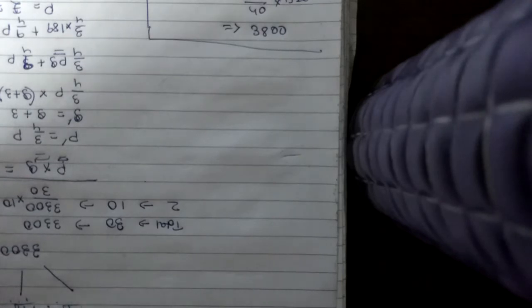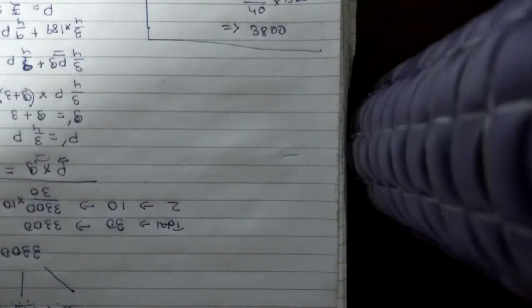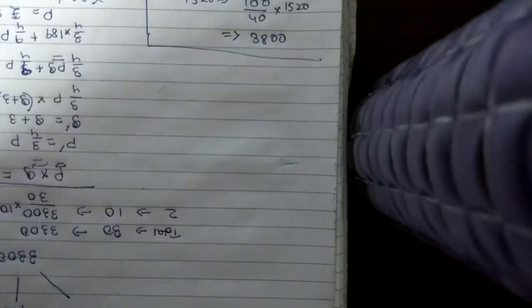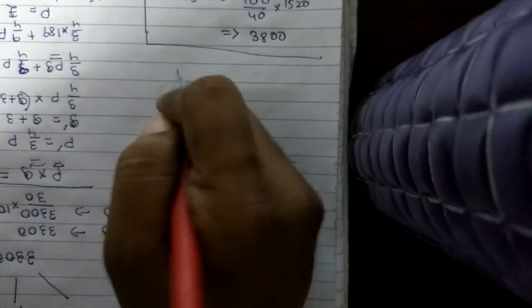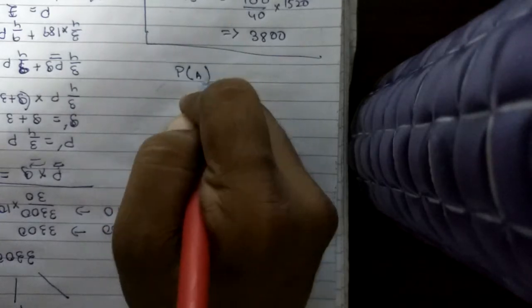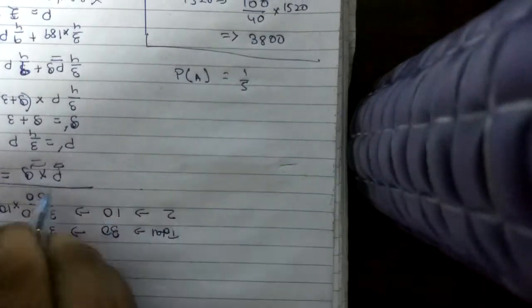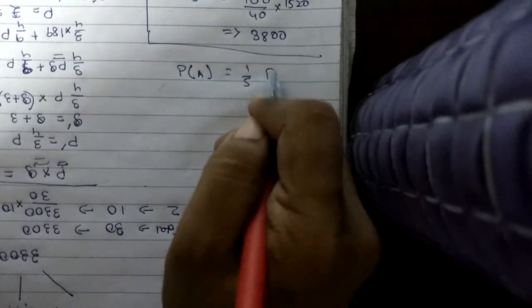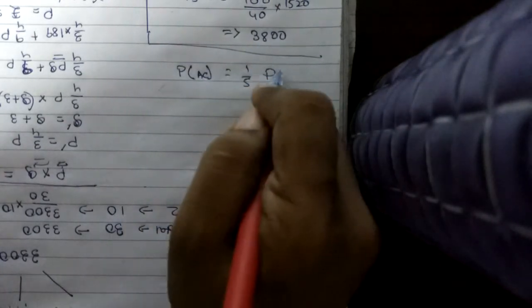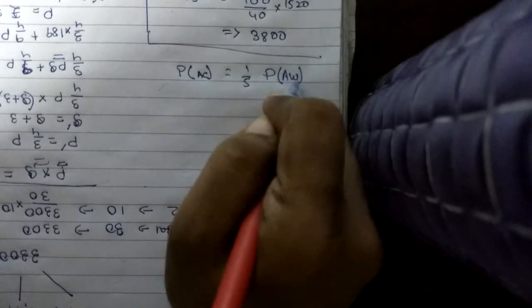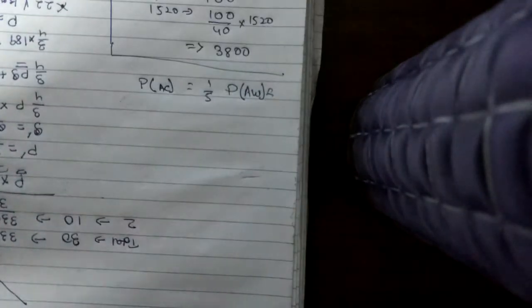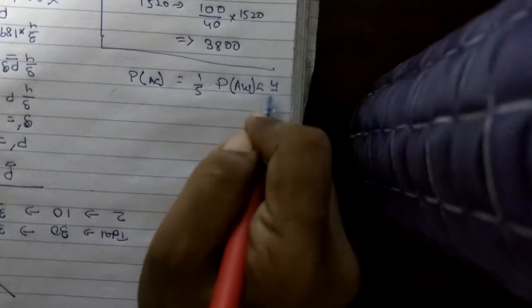4 persons are asked the same question by an interviewer. If each has independently a probability 1 by 5 of answering it correctly, then what is the probability that at least one of them answers correctly? In this question we are given the probability of answering correctly is 1 by 5, and of answering wrongly, it will obviously be 1 minus 1 by 5, that is 4 by 5.